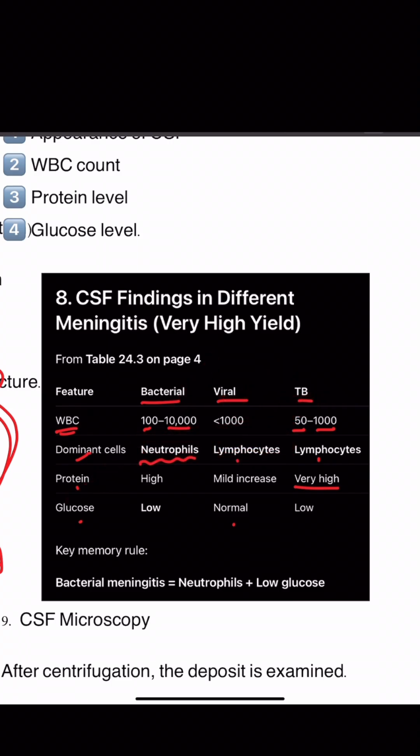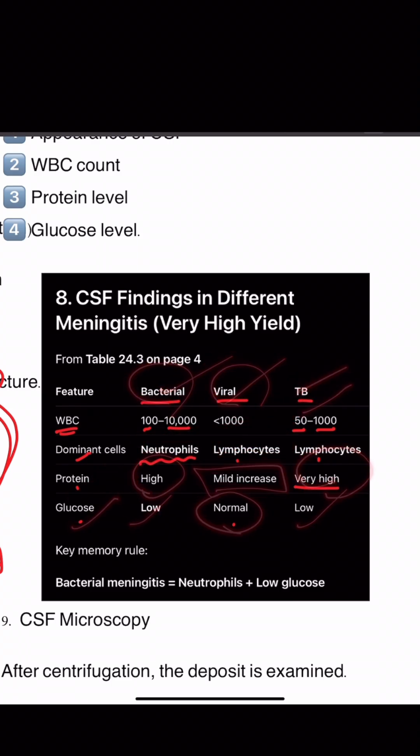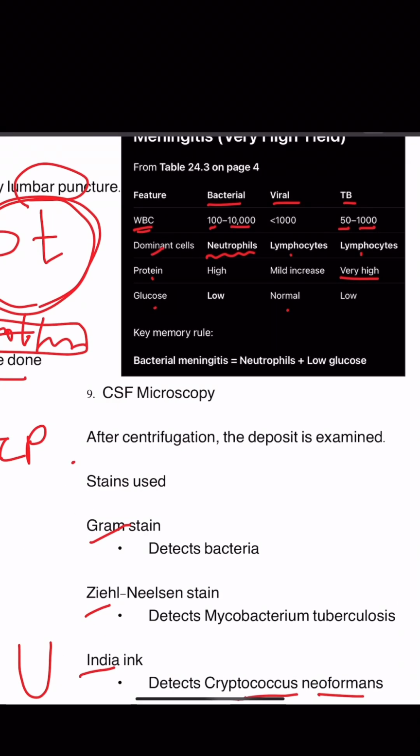Protein levels are very high in TB, high in bacterial, and mildly increased in viral. And glucose will be normal in viral and low in bacterial and TB. In bacterial meningitis, we have to understand, there will be neutrophils and low glucose, because bacteria will eat up the glucose.